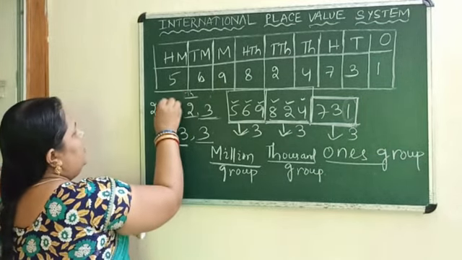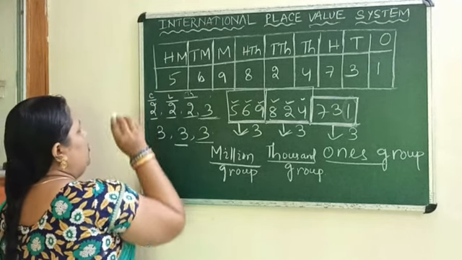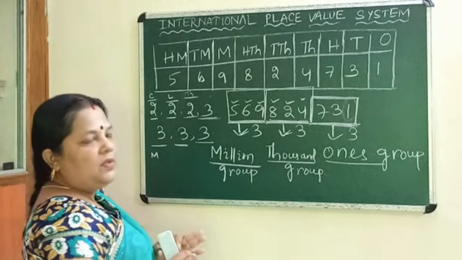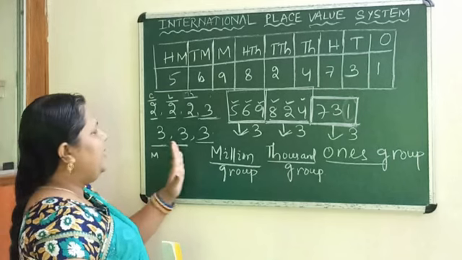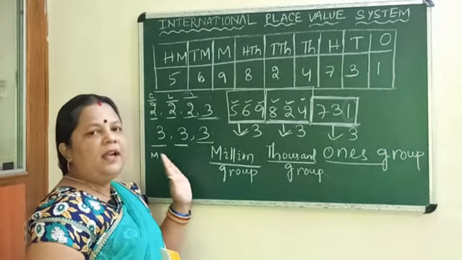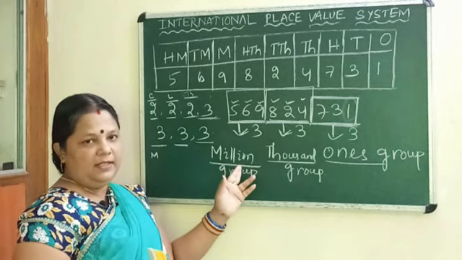In the Indian system these 2 places are the lakh group and these 2 places the crore group, but here there is only the million group. So what difference are you finding? In the international place value system there are no lakhs and crores. They only count millions.